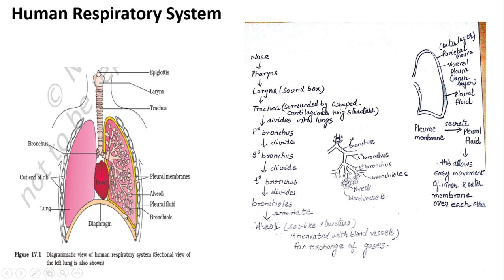So at the back we have the vertebral column, on the sides we have the ribs, in front we have the sternum, and at the base we have the diaphragm.